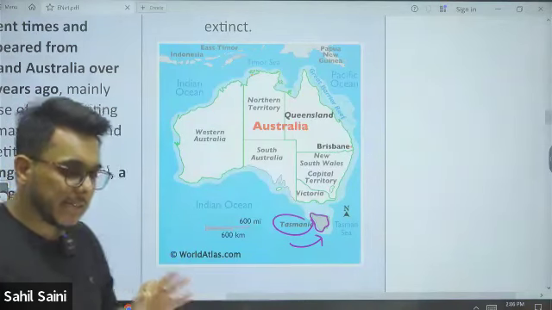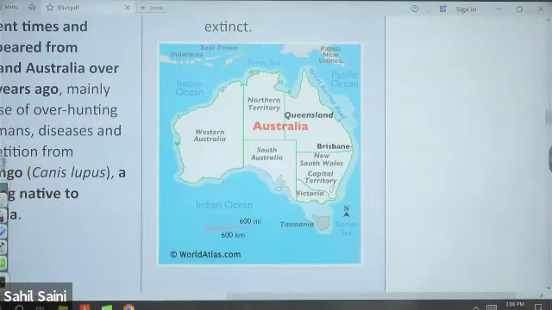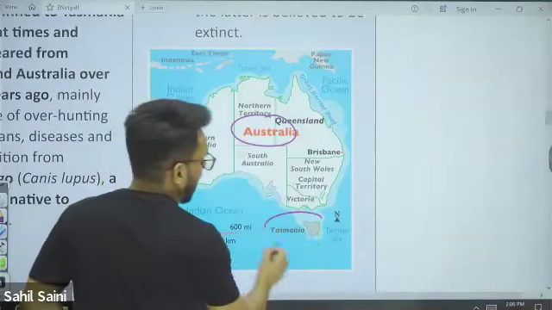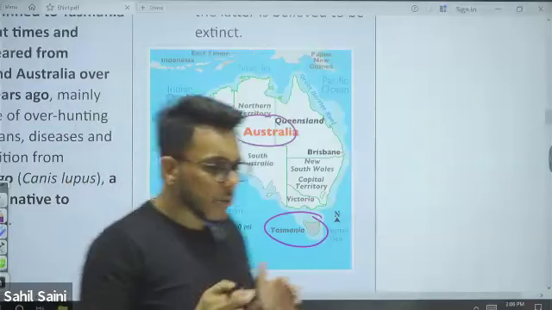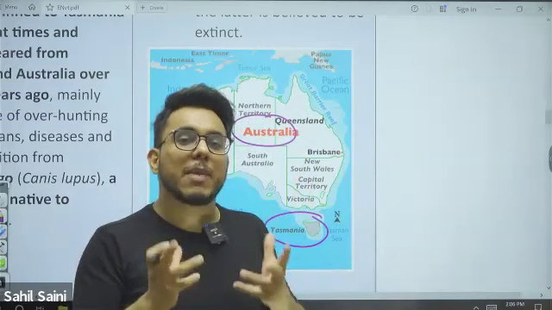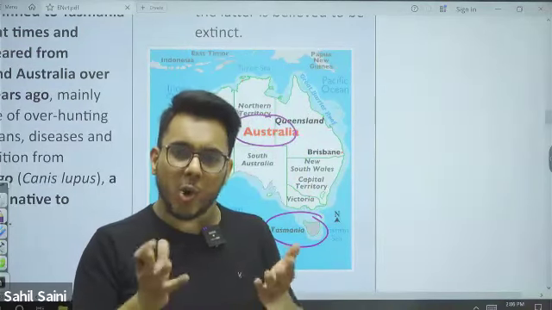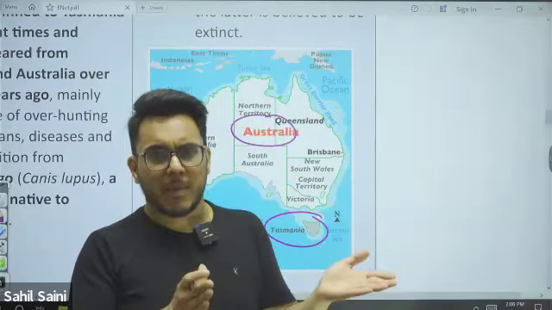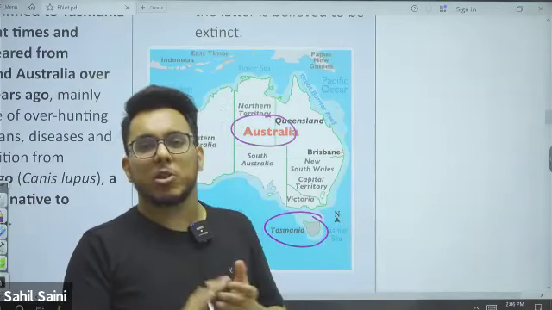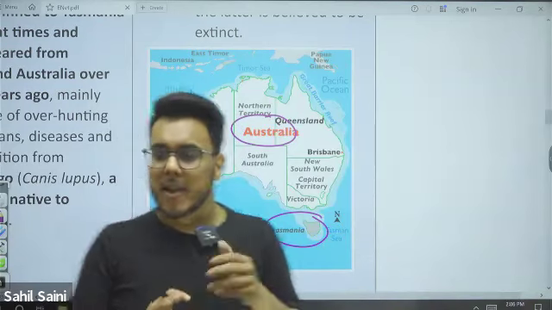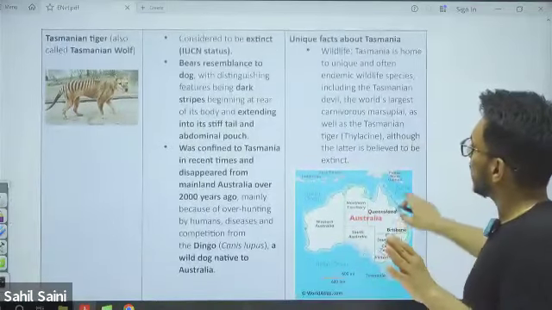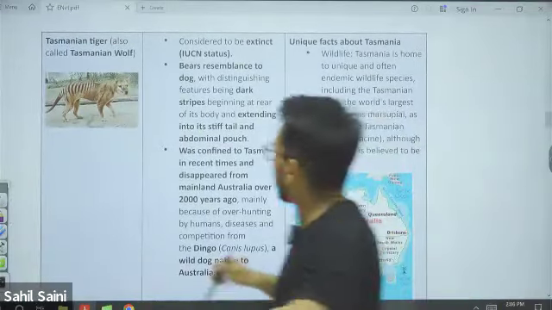One additional point, guys. Listen very carefully. When we talk about Australia and Tasmania, there are certain unique creatures found here which are not found anywhere else in the world, including marsupials. By the way, a question on marsupials has already been asked in UPSC, I think last year. Okay, I'll come to marsupials in just 1 minute.